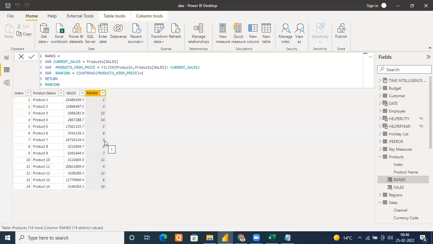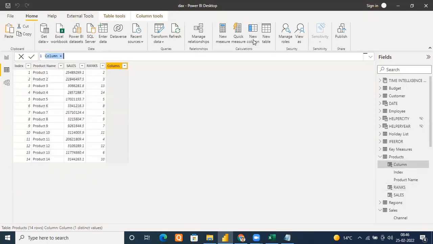Actually, there's a function known as EARLIER. I think in future that will not be continued, because those people who use variables don't use the EARLIER function. But EARLIER gives us the power to get the outer context. Because this current sales variable is also giving me the outer context, right? Because of the variable only, that will also give you the power. So let me create here a new column once again. Okay, and same thing I'm going to say. Suppose ranks 1, and directly I can create without even creating the variables.